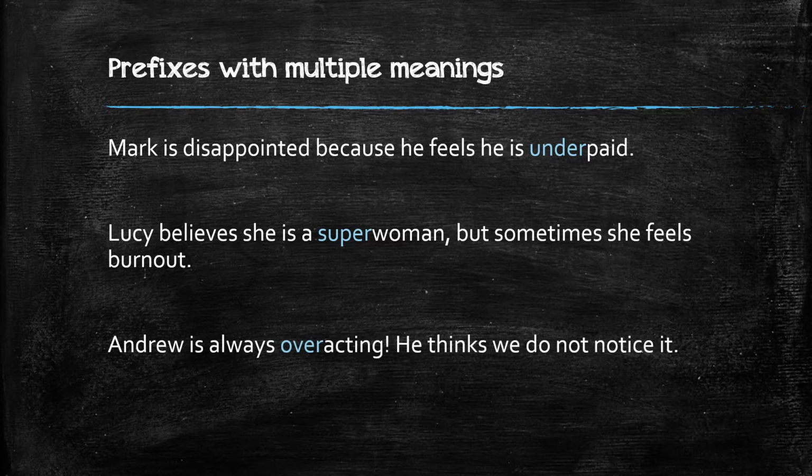Andrew is always overacting. He thinks we do not notice it. So he is making a drama of everything. So it is like exaggerating too much, right? Doing too much drama for any little thing that happens to him. Depending on each of the prefixes that we are using, under, super, over, we are going to have different meanings. Let's analyze a chart with different prefixes and their meanings, as well as some examples.